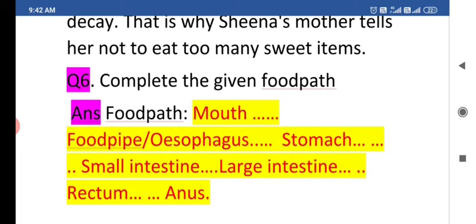Now let's move to question number 6, that is, to complete the given food path. This question we have already done in our classwork also, and we have to make a food path. The food path is: food first of all goes to the mouth, then through the food pipe or esophagus it reaches the stomach, then the small intestine, then it goes to the large intestine, and then it comes to the rectum, and then the anus. So this is the food path of the given question.